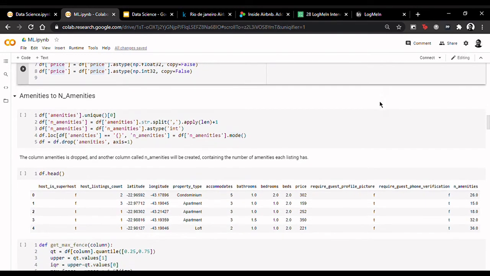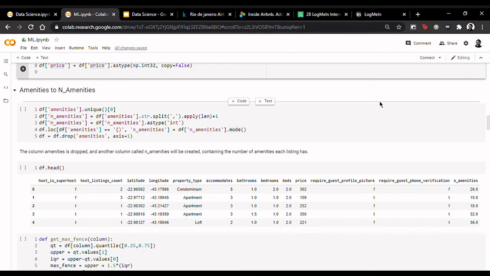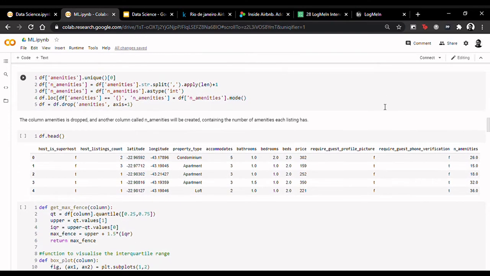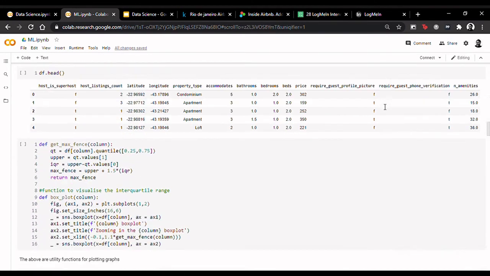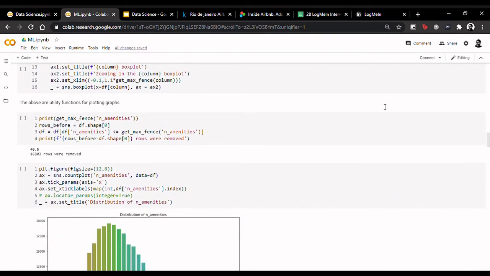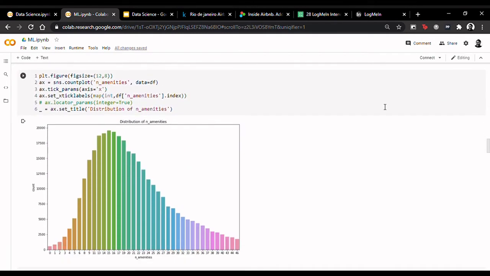By looking at the data, it is hard to point out what kind of value amenities would bring to the listing. Our hypothesis is that the effort put in by the host to list out every amenity indicates that the property is well cared for. Thus, we believe that listings with a higher number of amenities will be priced higher. This graph shows that n_amenities has an almost bell-shaped curve, which is a normal distribution, with a peak at 15 amenities.